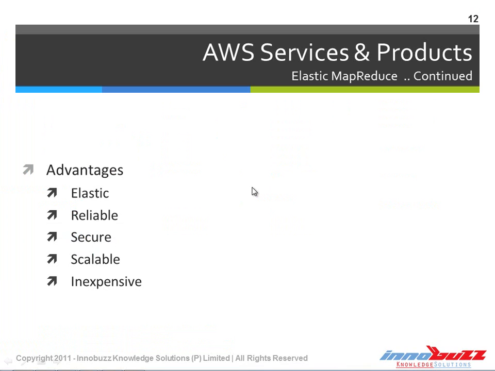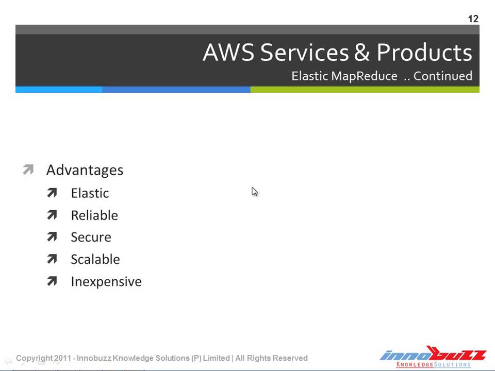The advantage of using Elastic MapReduce is that it is elastic. As we know, Elastic MapReduce enables us to use as many EC2 units as we want for running the process. We have selected 2 core units to run the task. At the same time, if you want, we can go ahead and increase the number of cores in our Elastic MapReduce job flow. We need to enable the debugging, by which we can add more core units for performing the operation, and it is reliable.